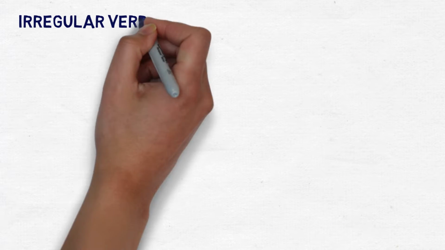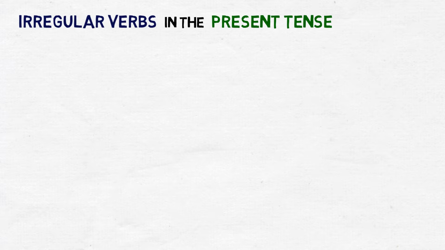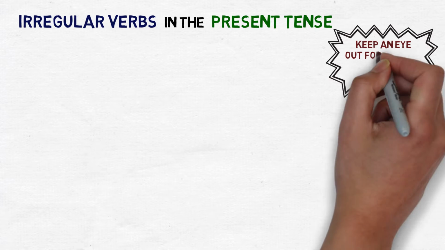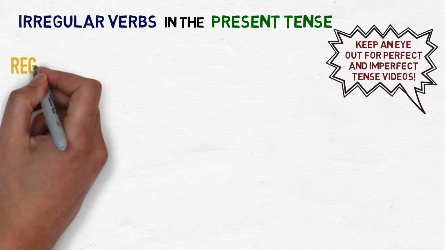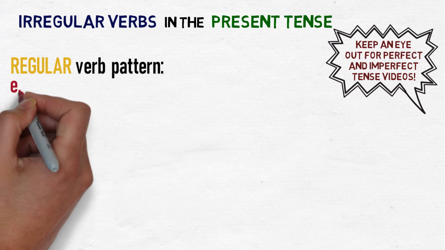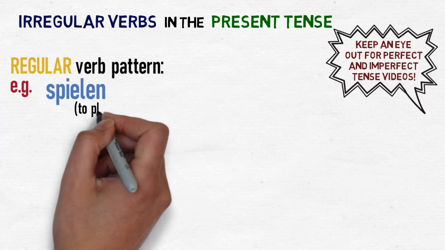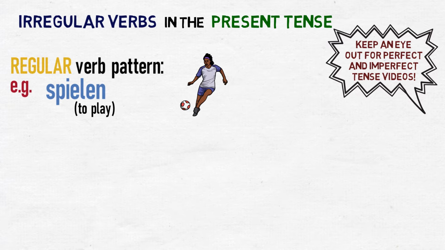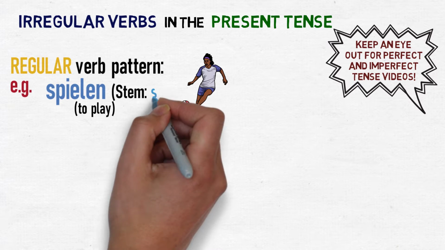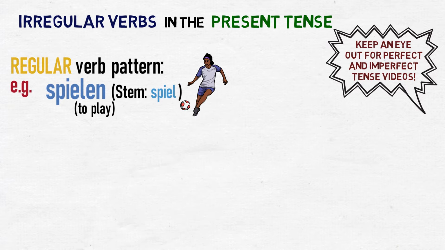In this video, we will look at irregular verbs in the present tense, as this is where the most noticeable differences take place. Other tenses, such as perfect and imperfect, will be discussed in specific videos later, so keep an eye out for these. When looking at a regular verb, such as spielen, to play, we have a pattern of conjugation, which is made up by the stem of the verb, in this case spiel, with the addition of one of the set endings, depending on the subject used.